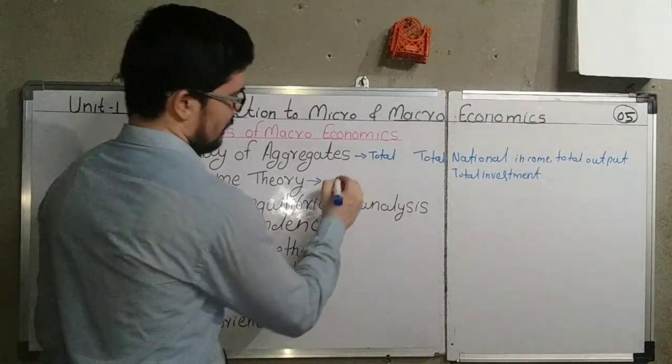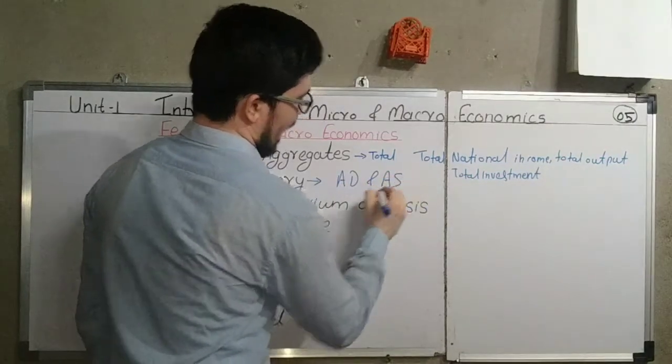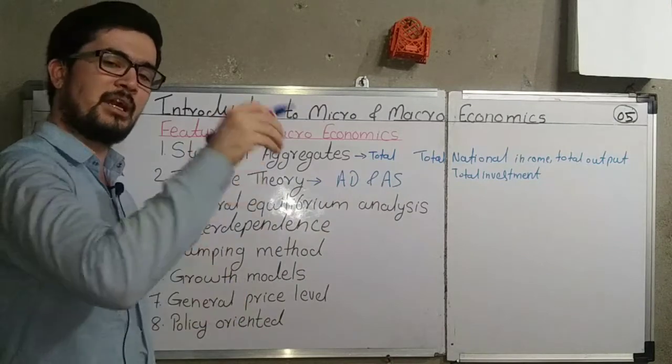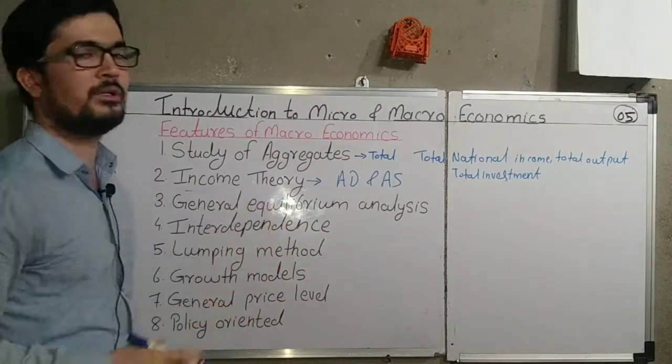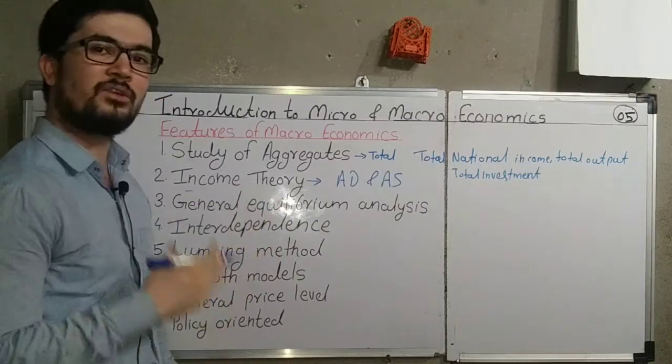Along with this, in the macroeconomics we discuss about the aggregate demand and aggregate supply. Okay, aggregate demand and aggregate supply means total demand in the economy and total supply of the economy. All these things are also discussed in the macroeconomics. That is why it is considered as the income theory.